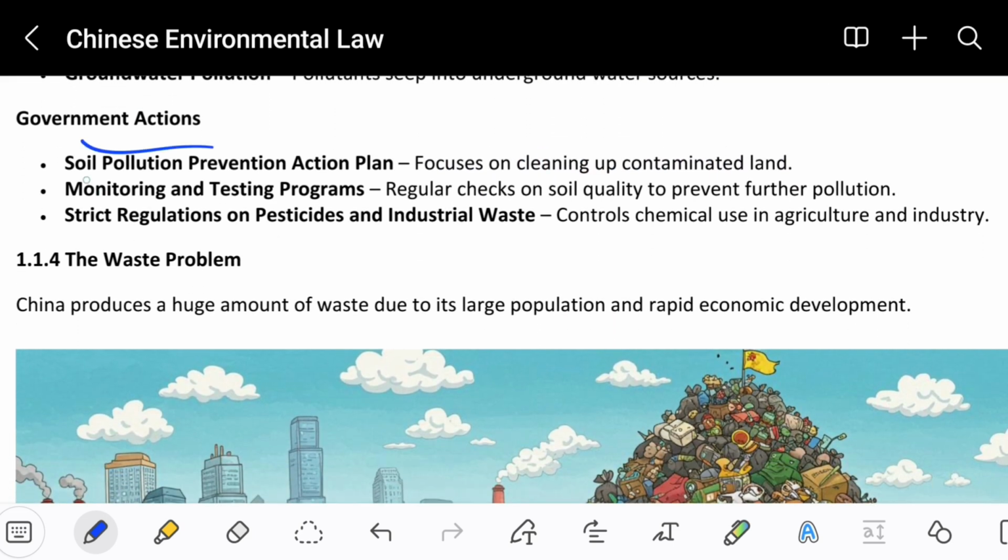What are the government actions? Soil pollution prevention action plan. So the government will make a soil pollution prevention action plan that will focus on cleaning up the contaminated land. So the lands that are being polluted will be cleaned by the government's action.